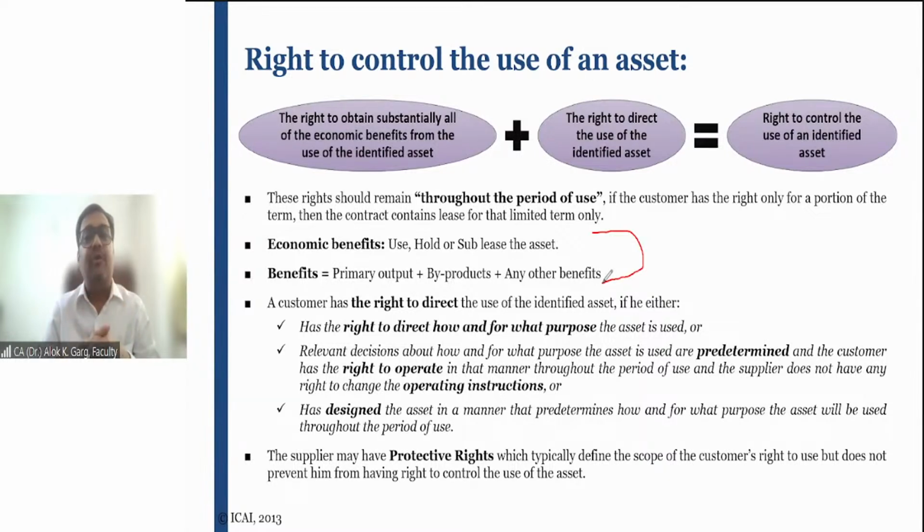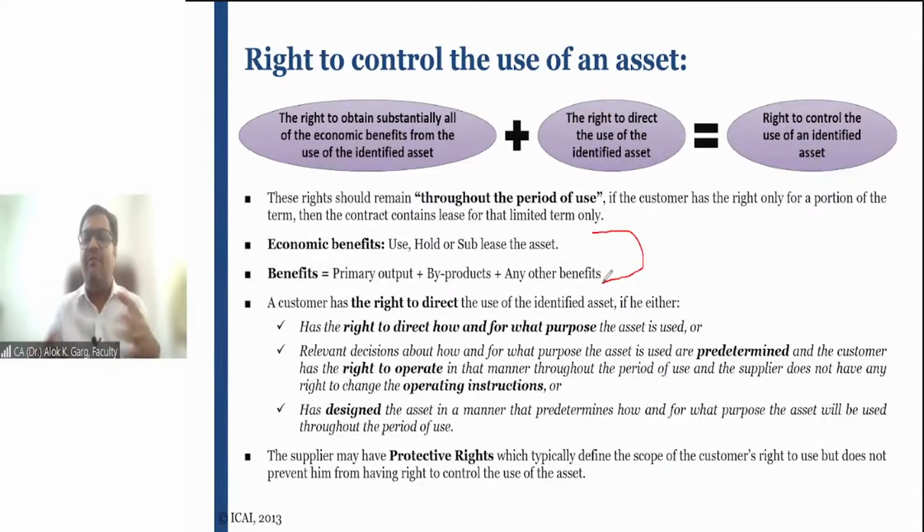So what is meant by right to economic benefit? For example, a lessor has given a flat on a rental basis to the lessee. Now the lessee is getting the benefits from using that asset. The lessee can live in that particular flat. The lessee can store its belongings in that flat. The lessee can sublease that flat. If the lessee wants to sublease, it can sublease also.